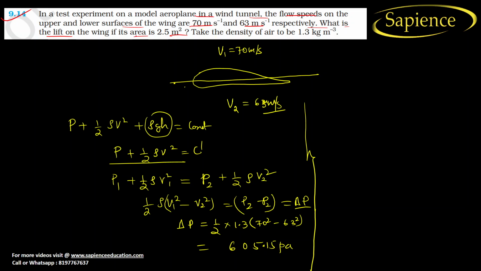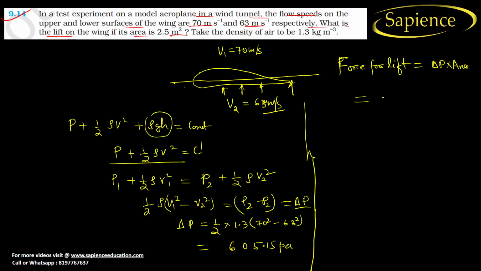Now we have got the pressure difference. They are asking in a test, what is the lift? Lift means what? It is a force. So the force of lift is equal to change in pressure into area.